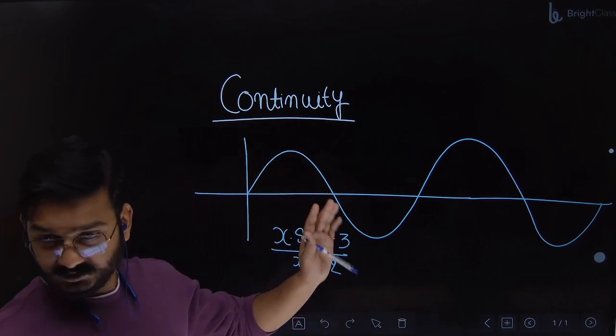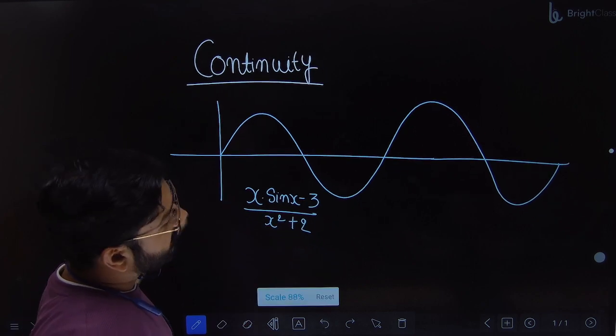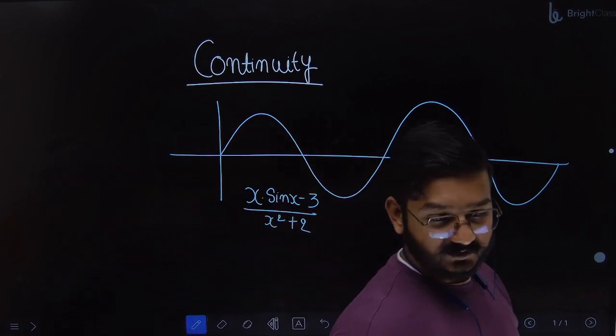What is continuity? So write down the statement.